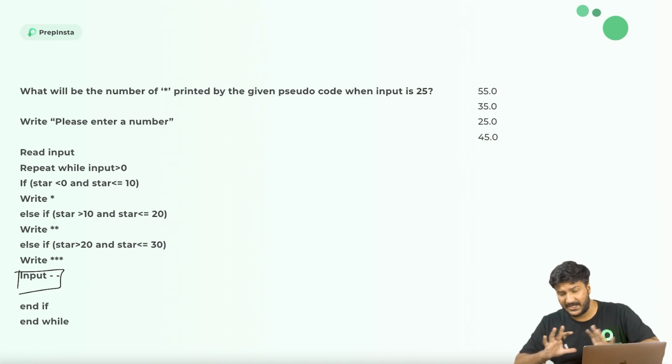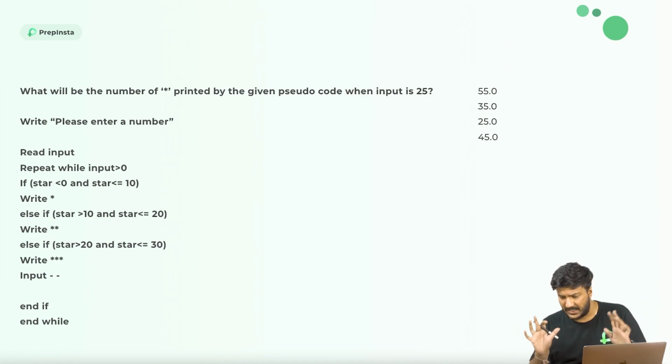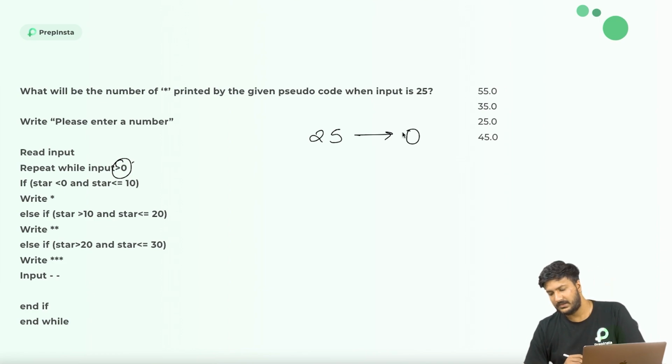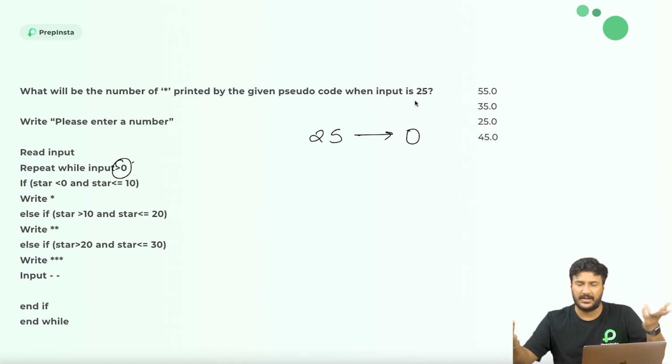As soon as I see this, I don't look anywhere else in the code. My numbers will start from 25. Where will it stop? It will stop at 0, or basically, while the input is greater than 0, so 0 or 1. That's where I would be stopping.